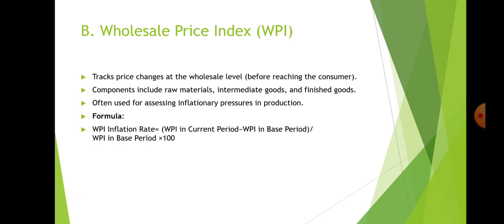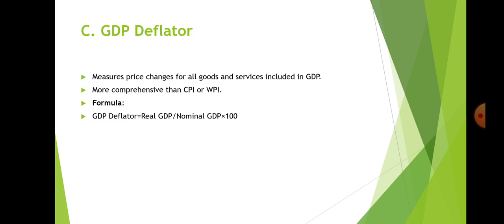And to calculate the WPI inflation rate, we can take the difference of these two things, WPI in the current period and WPI in the base period, divided by WPI in the base period, and multiply this with 100. So with the help of this formula, you can calculate the wholesale price index inflation rate very easily.